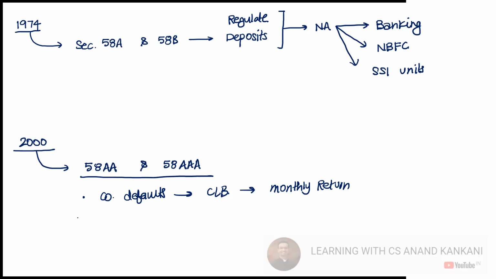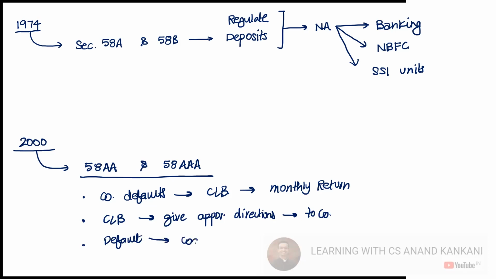Then also the company law board again gets some sort of right. They are going to give appropriate directions to the company so that they can deal with the defaults. And also a major important thing: in case of default of deposit, this was made a cognizable offense, that is, arrest without warrant.